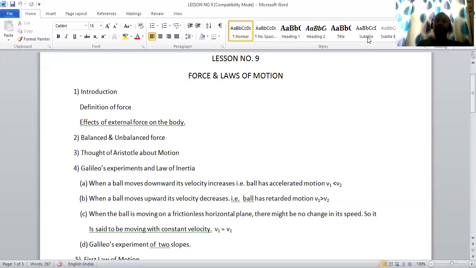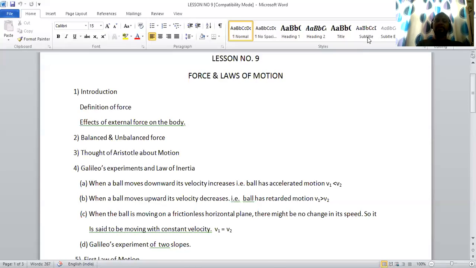Put equal amount of weight on both the left and right side of the pen. We will see that the wooden block remains stationary. It won't move neither to the right side nor to the left side. But if we keep weight on any one side more than that of the other side, you will be able to see that the wooden block moves towards the side in which the weight kept is more.